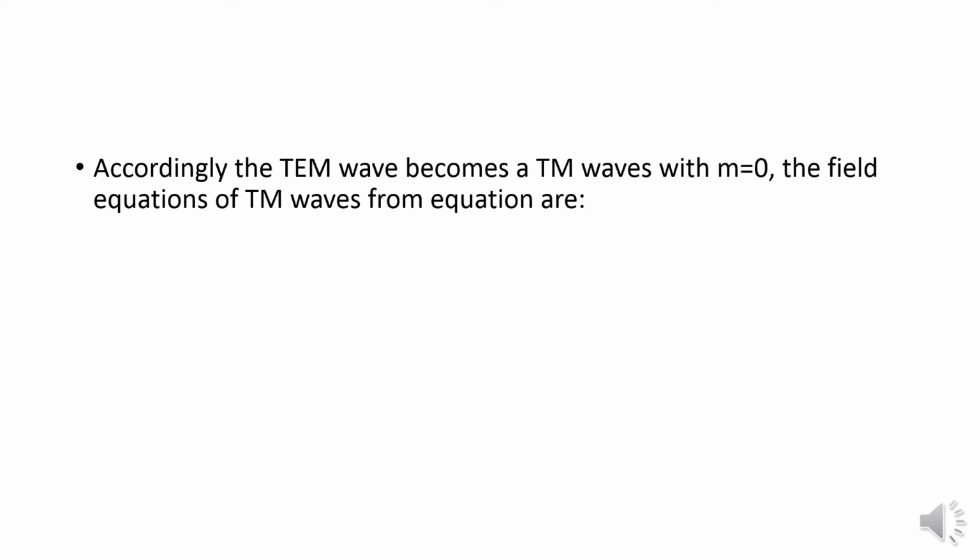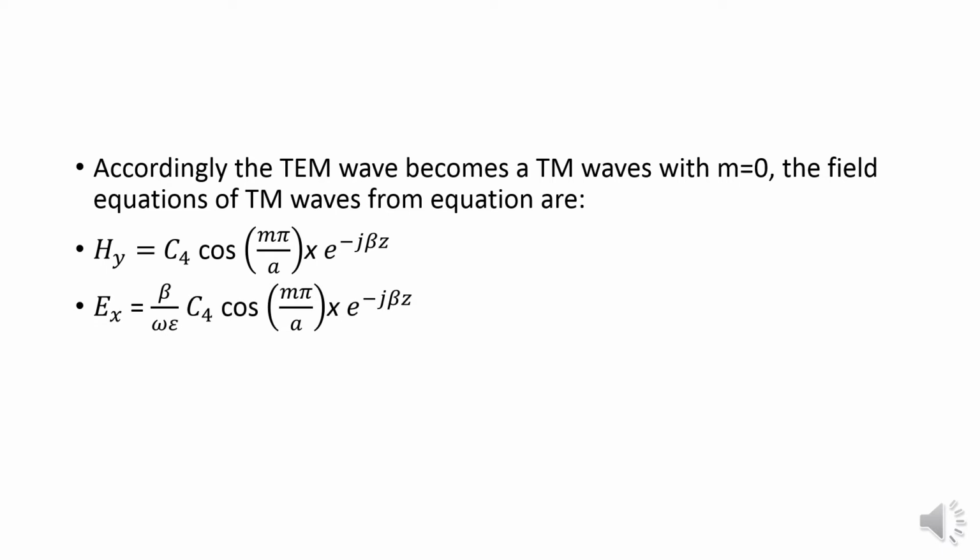The field equation of TEM waves: Hy will be equal to C4 cos(m pi x divided by a) into e power minus j beta z. Then Ex will be equal to beta divided by omega epsilon into C4 cos(m pi x divided by a) into e power minus j beta z. Then Ey will be equal to j m pi divided by omega epsilon a into C4 cos(m pi x divided by a) into e power minus j beta z.